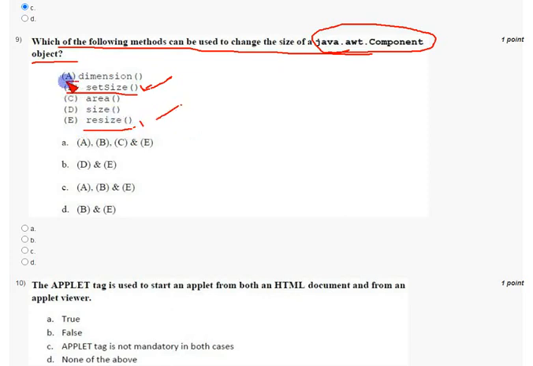First one is option B and the other answer is option E. So let's see the answers containing only B and E. It's not first, it's not second, it's not third. If you see fourth option, it is correct answer. So mark option D as correct answer for 9th question.